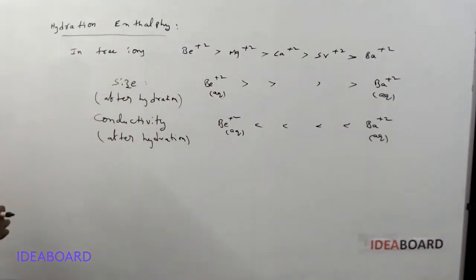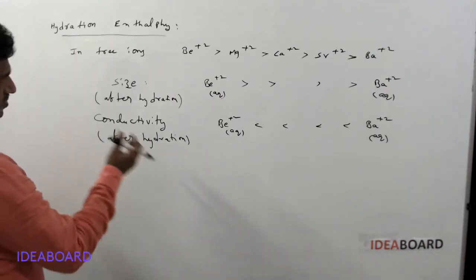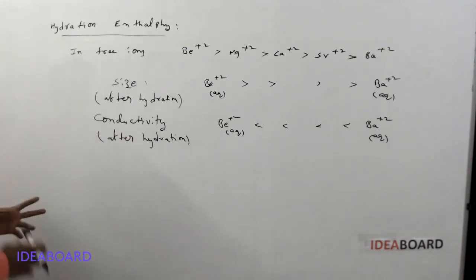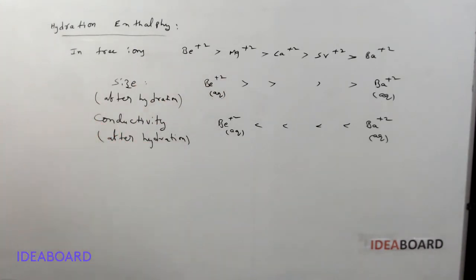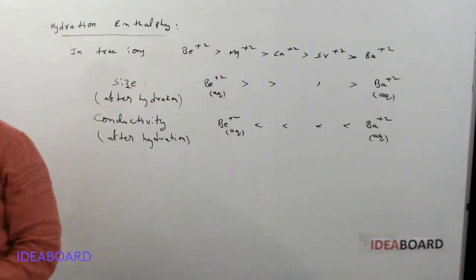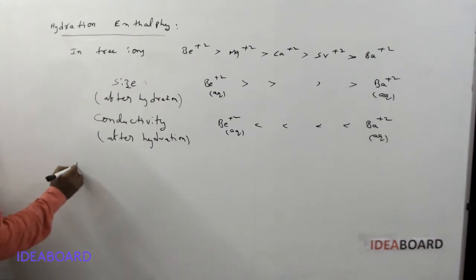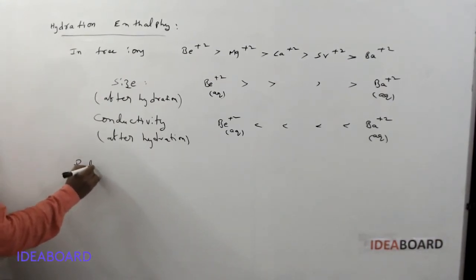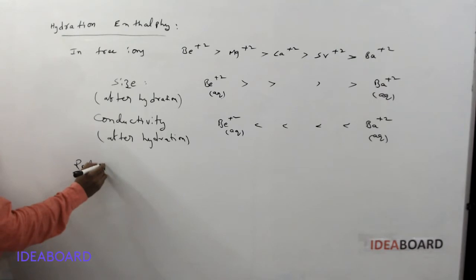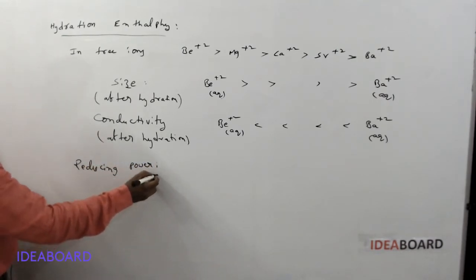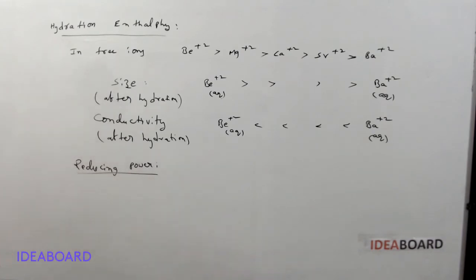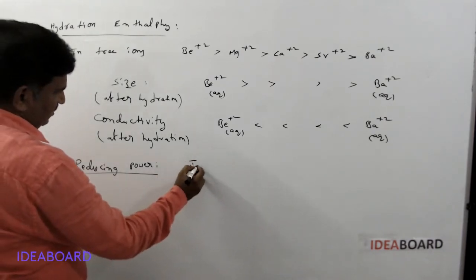That is about hydration enthalpies. And hydration enthalpy values decrease from beryllium to barium. Okay. And the next point, here we are taking reducing ability or reducing power. When we take the reducing power for these elements, reducing power increases.